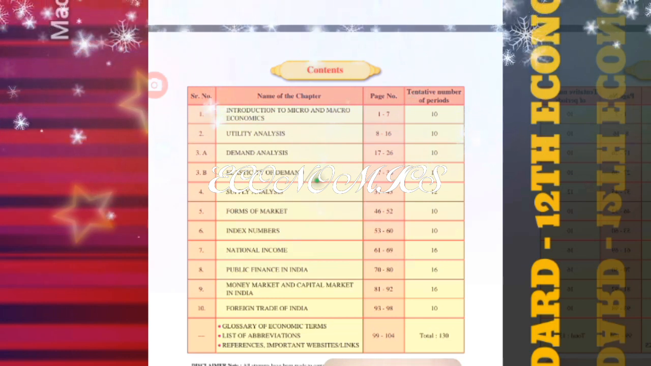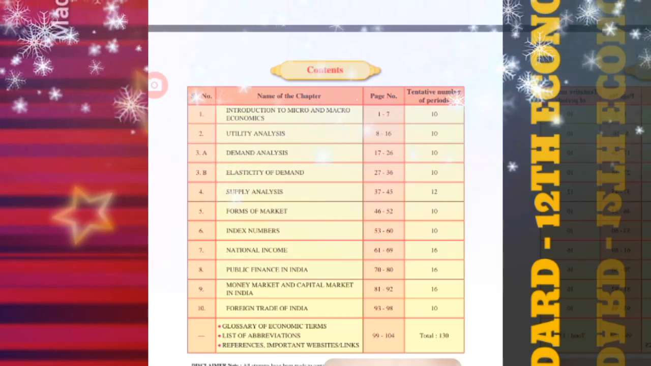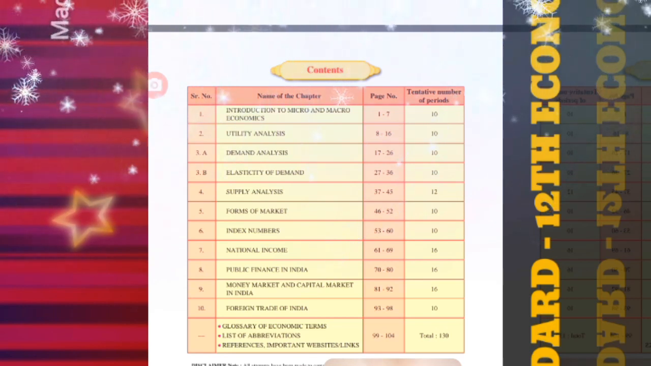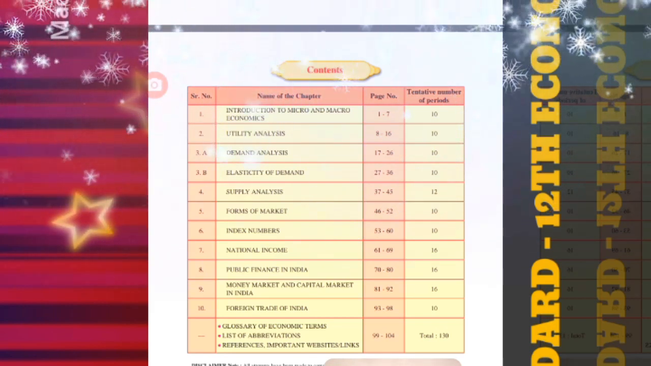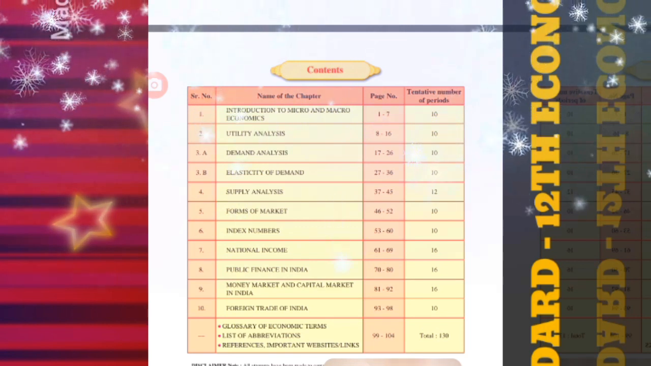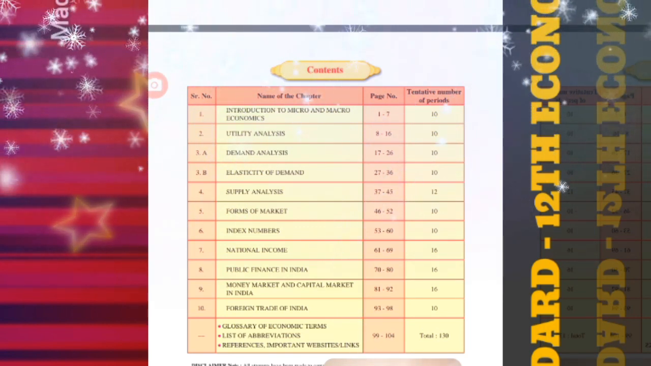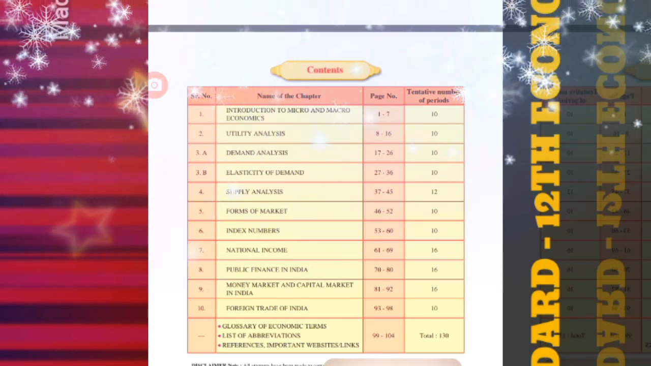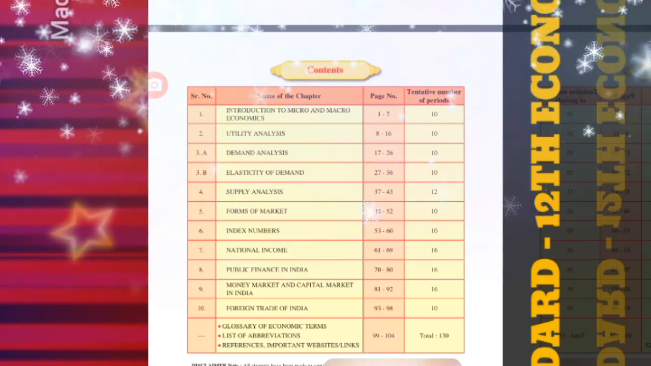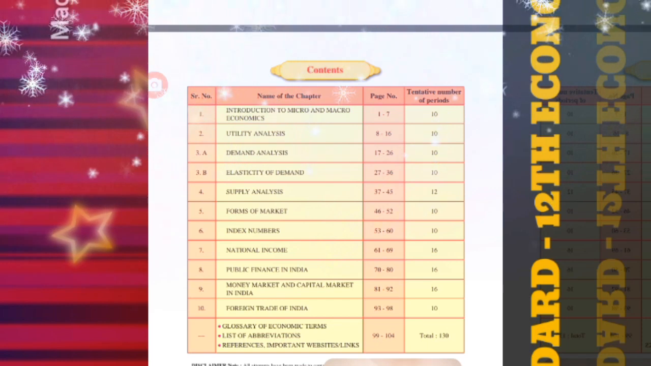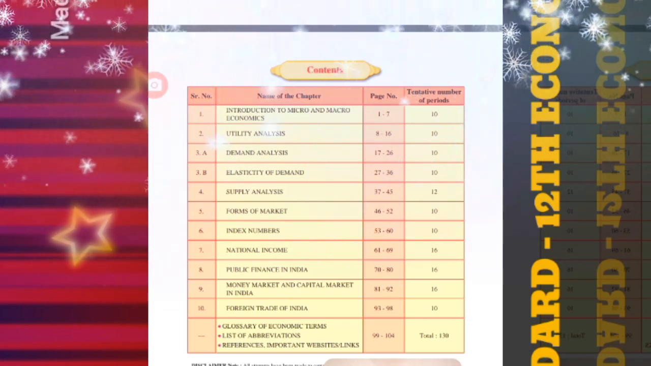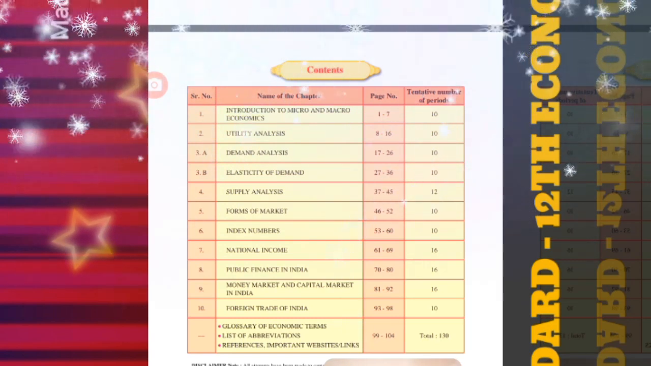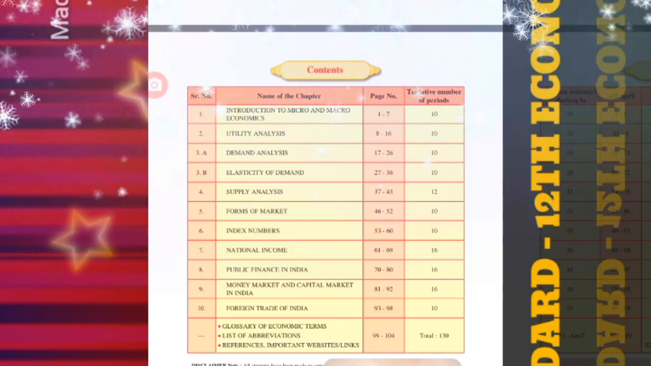12th standard economics. Name of the chapters, this is the content which is given, comprises in total of 10 chapters. Number 1, introduction to micro and macroeconomics. Number 2, utility analysis. Number 3, the third chapter is categorized under two headings, A and B, demand analysis and elasticity of demand. Chapter number 4, supply analysis. Chapter number 5, forms of market.